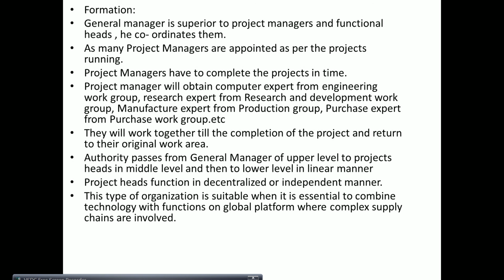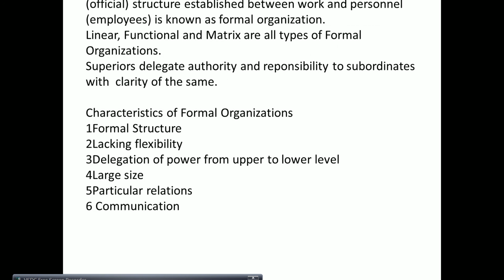Multinational companies have projects running in different countries, so that horizontal dimension is added. For each project, the project manager is independently responsible. Independently means he can take his own decisions, but he selects employees from each work area across the functional departments. These employees are answerable to functional head as well as project manager. So flow of authority is double fold. After completion of the project, these employees return to their work area, to their functional area.